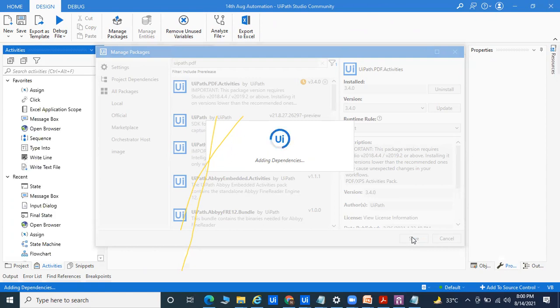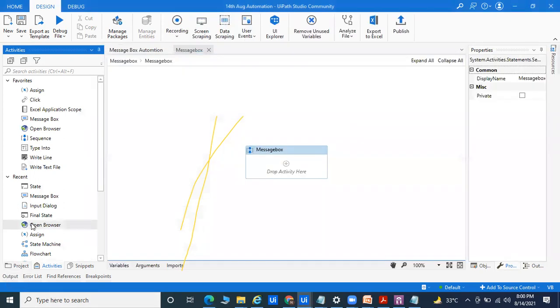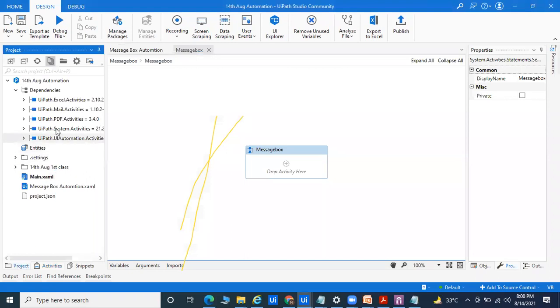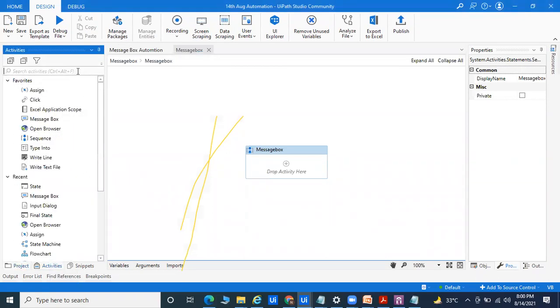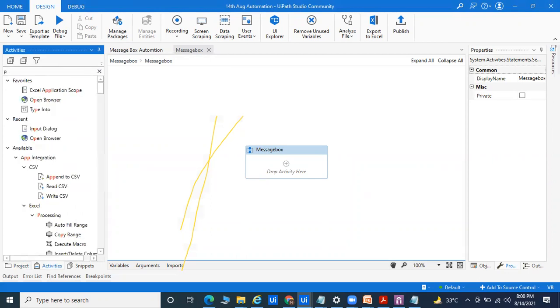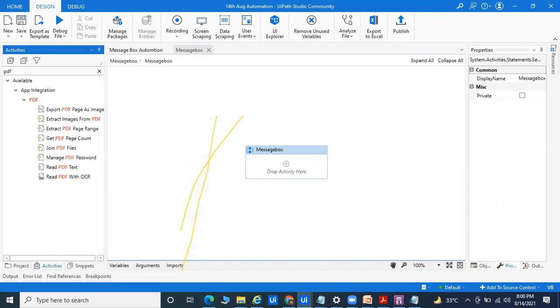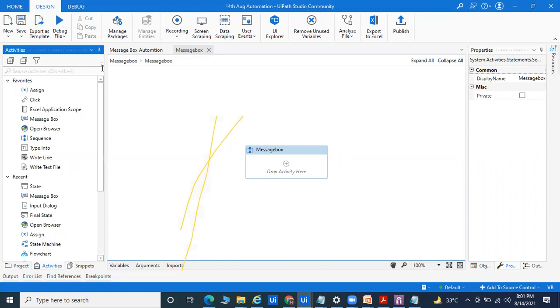Automatically that dependency will come into the project panel. You can see if you come to the project panel, we have installed UiPath PDF, and if you go to the activity panel right now, we'll get the PDF. I will not suggest you install all the packages, because it's not required. If you install all the packages, UiPath will become slow. So my recommendation is not to install all the packages. Whenever required, you can do it.